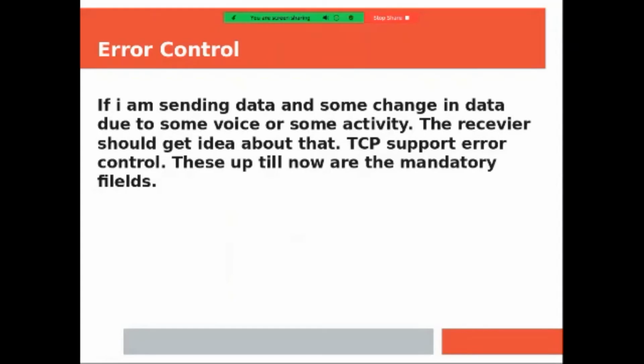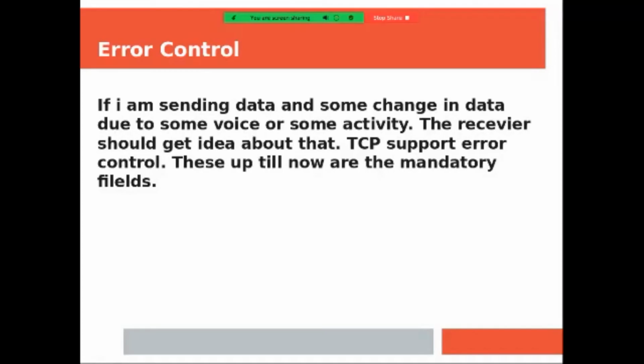We have seen in the OSI model, there are different protocols through which errors can be checked. So error control means checking whether the data the sender is sending is received correctly by the receiver or not, and that you need to check.